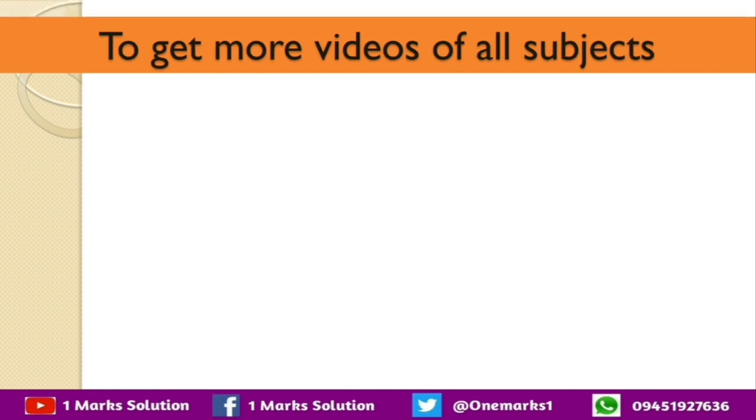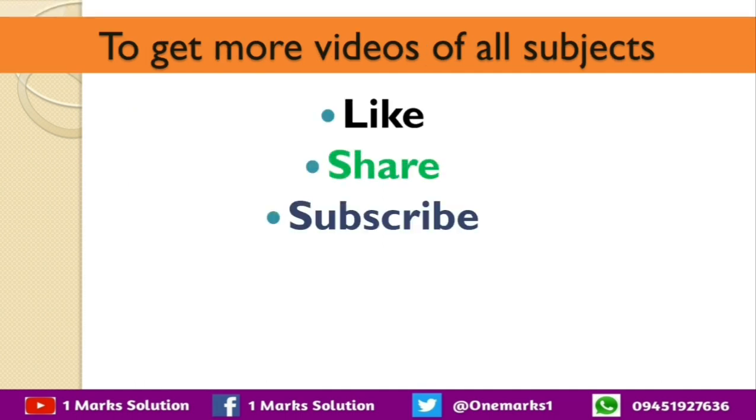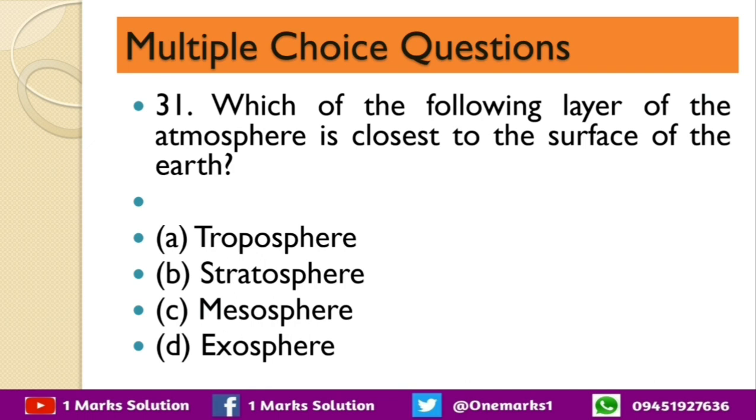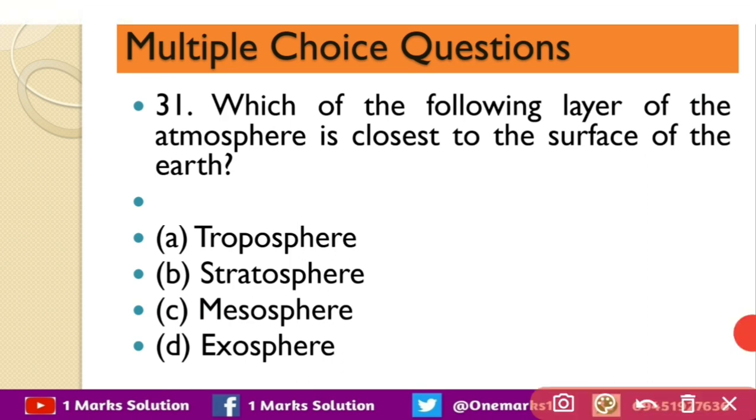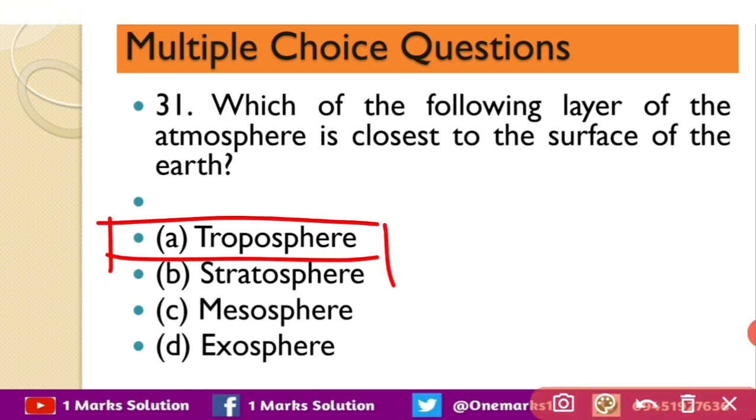Next question is, which of the following layers of the atmosphere is closest to the surface of the earth? Troposphere, stratosphere, mesosphere or exosphere? The correct answer is troposphere.